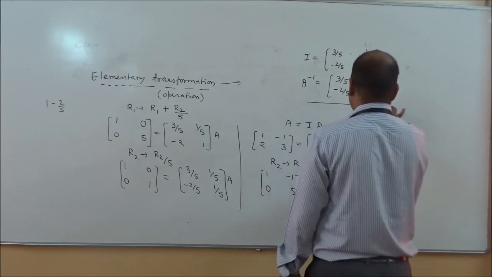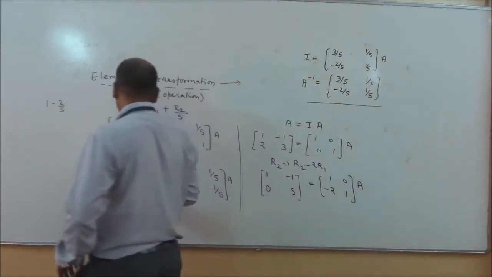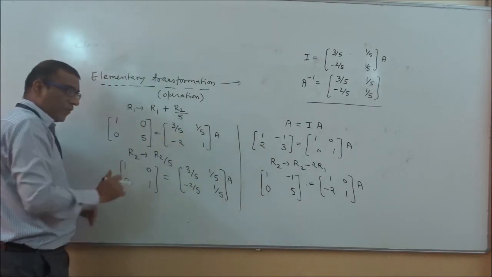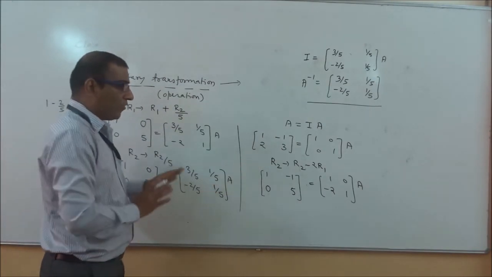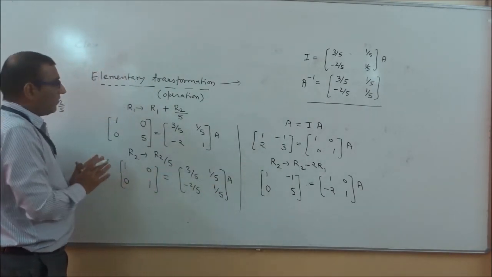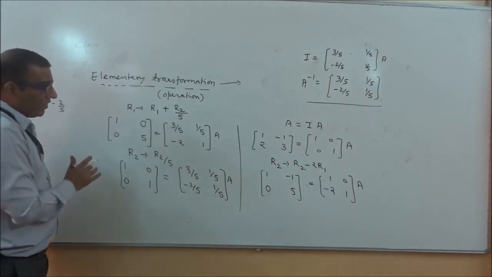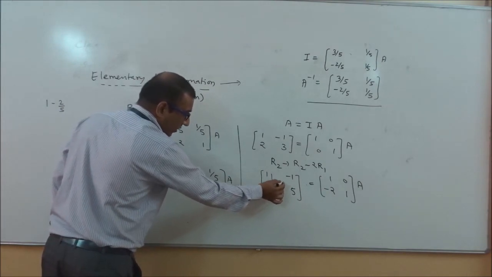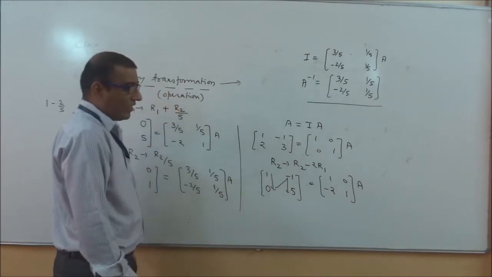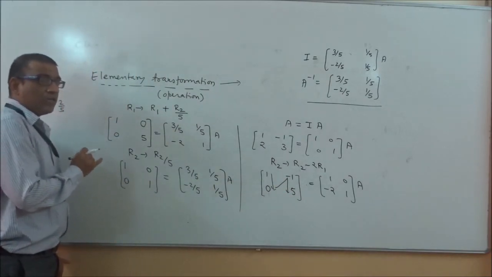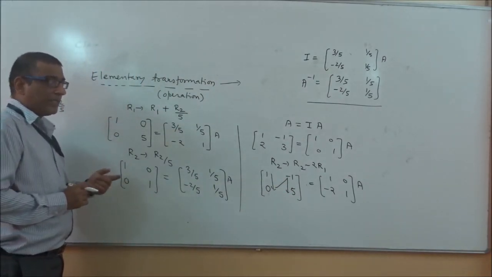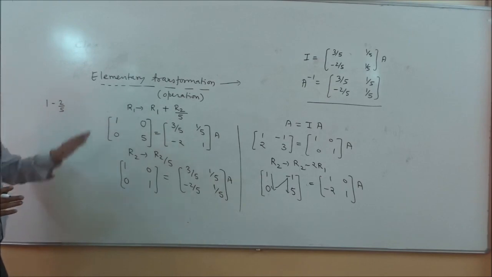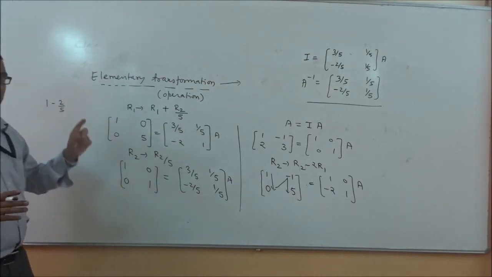So this is the concept of elementary transformation. If you notice here, once I started with the rows, I continue with the row operations. Same procedure for columns: once you start with columns, you have to go by the column method. First I try for this, then I go there, then I come here. This method is known as the W method for row transformation, and when you apply the column method, you go with the Z method.